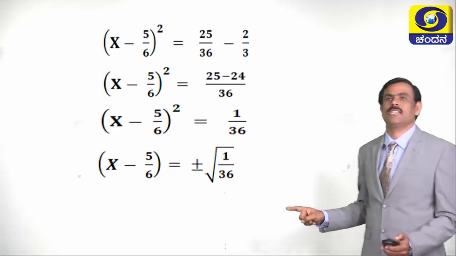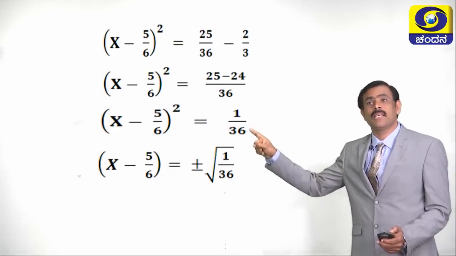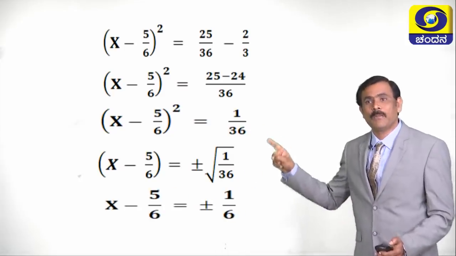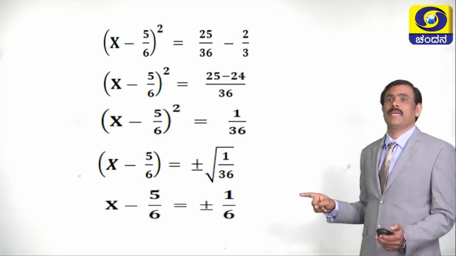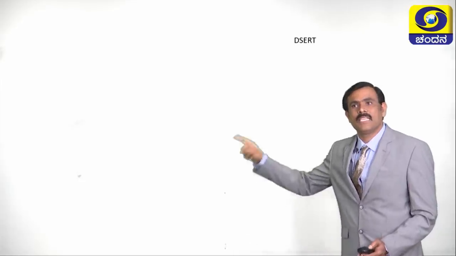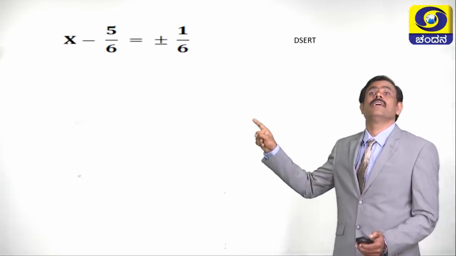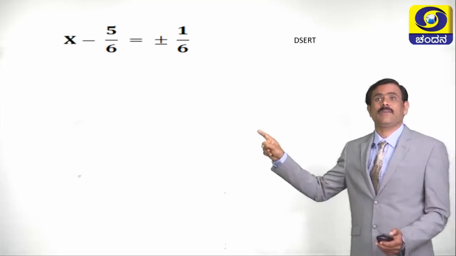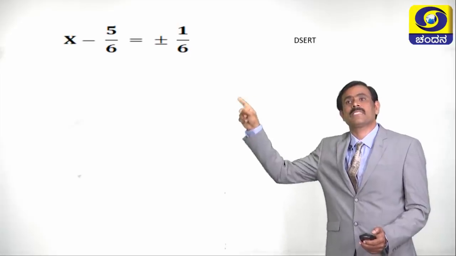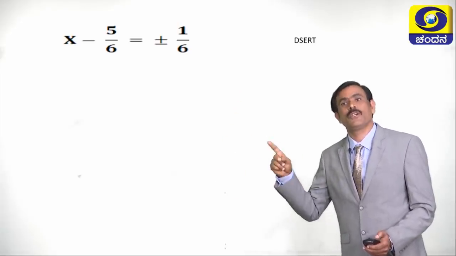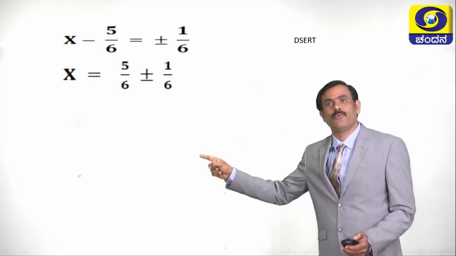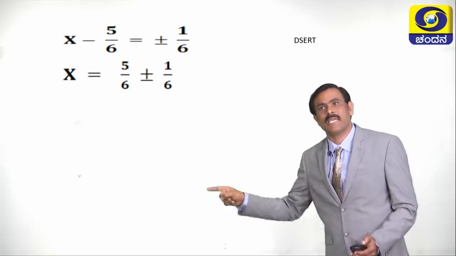Now, what is the value of x minus 5 by 6? x minus 5 by 6 is equal to plus or minus square root of 1 by 36. Square root of 1 is 1, square root of 36 is 6. See here, what is the value of x? The equation is x minus 5 by 6 is equal to plus or minus 1 by 6. Now shift minus 5 by 6 to RHS. Now x is equal to 5 by 6 plus or minus 1 by 6.